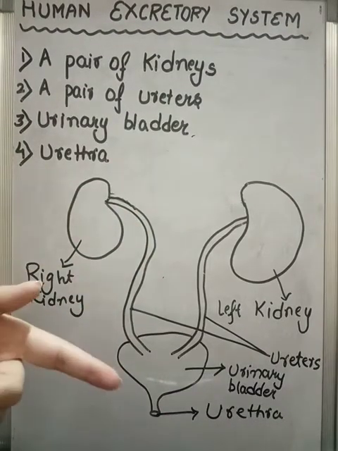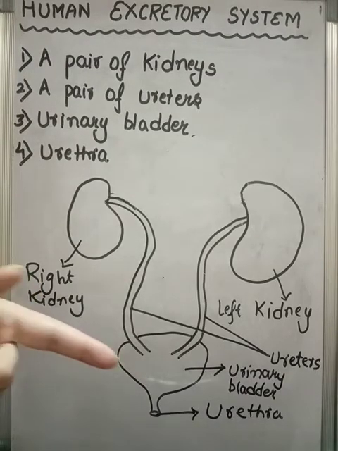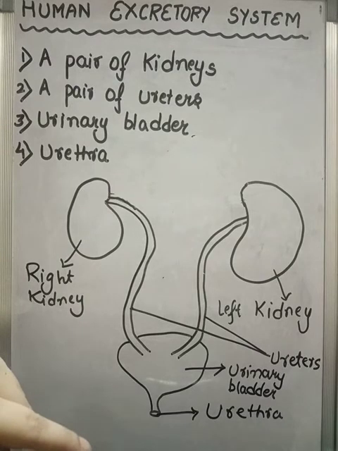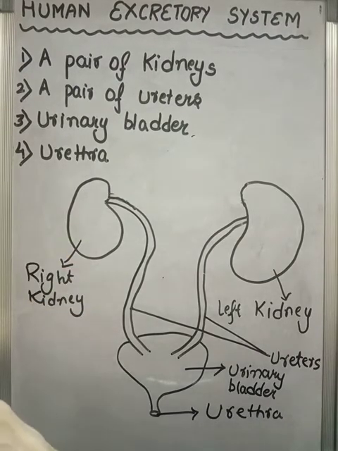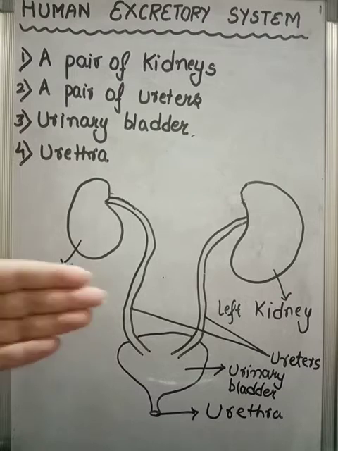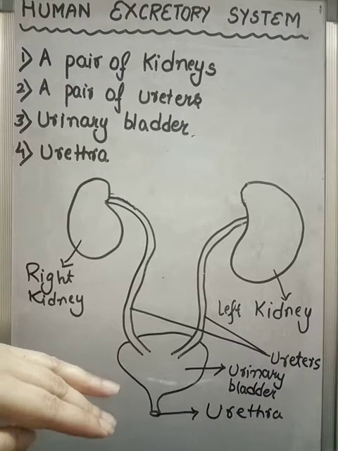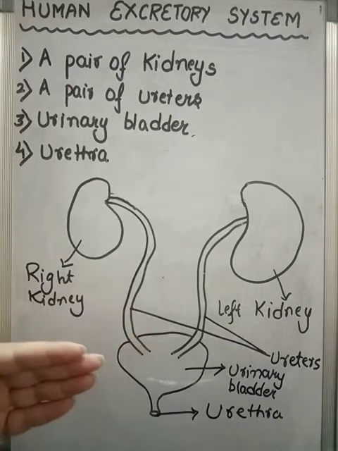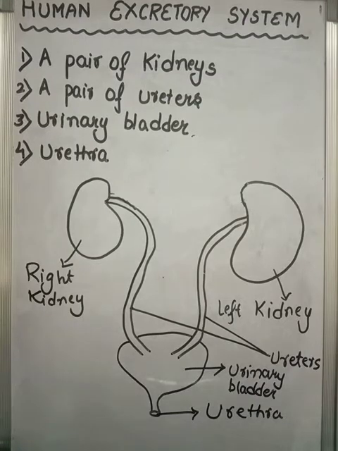If you remember our previous topic of the human transportation or circulatory system, we studied that the pulmonary artery carries deoxygenated blood to the lungs, and the pulmonary vein carries oxygenated blood from the lungs to the heart again. Here in this case, we call them the renal artery and the renal vein. The term renal is associated with the human excretory system.